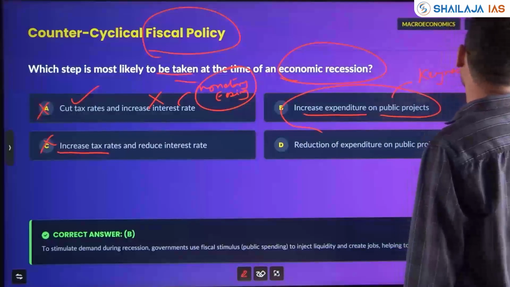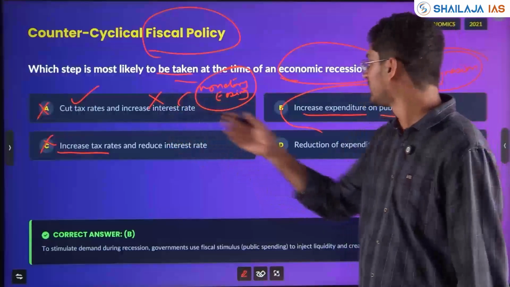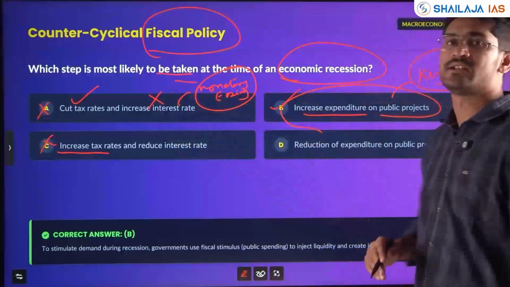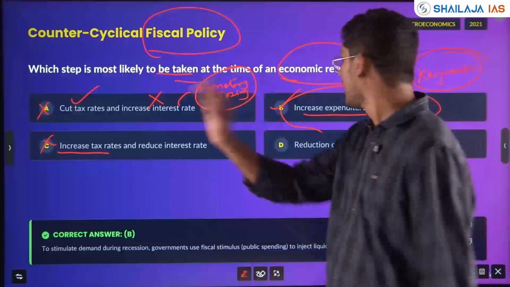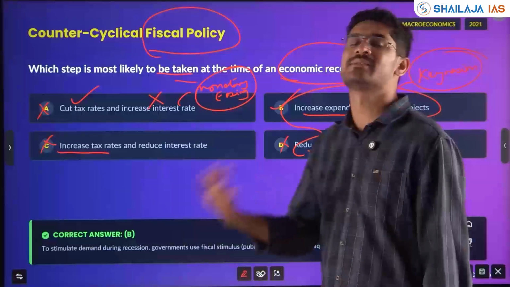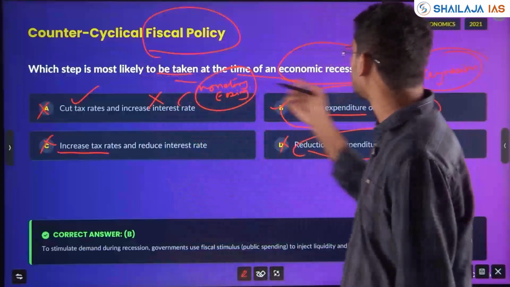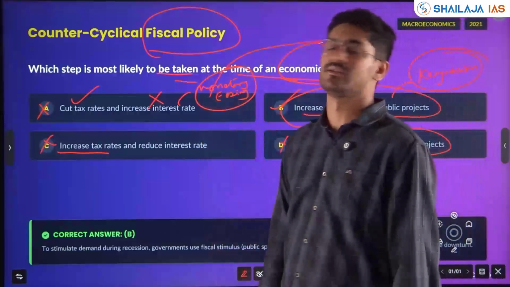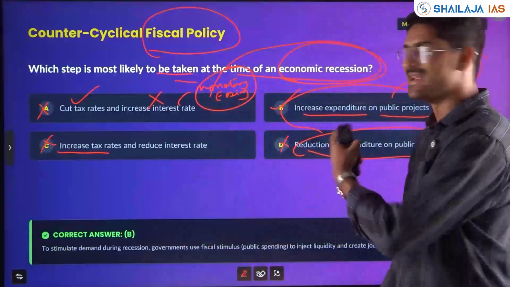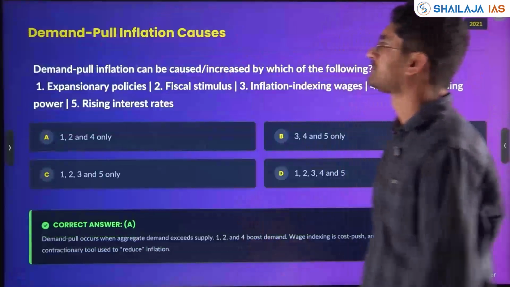Keynesian economics says that when in recession, make sure you reduce the tax, reduce interest rate and increase expenditure so that money is there with the public. Reduction of expenditure on public projects, no. You increase public expenditure on public projects, which helps to tackle the economic crisis and recession. So the answer is option B here, my friends. Chalo, we'll see the next.